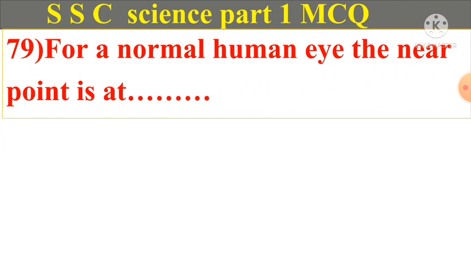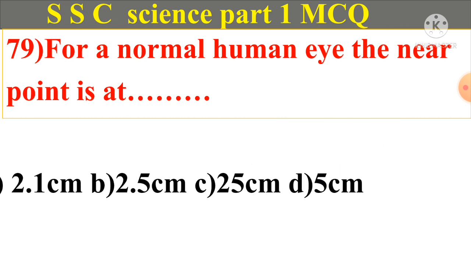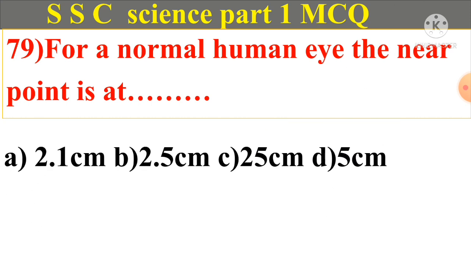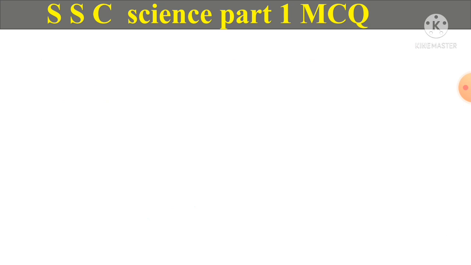Question number 79. For a normal human eye, the near point is at A. 2.1 cm, B. 2.5 cm, C. 25 cm, D. 5 cm. And answer is C. 25 cm.